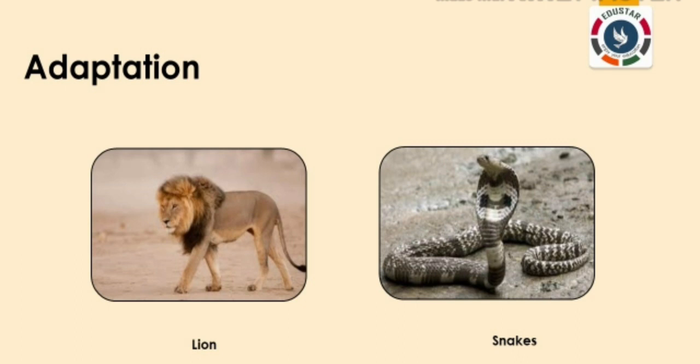Adaptation in terrestrial animals. Terrestrial animals like elephants, lions, and tigers have legs to walk and run on land and lungs to breathe. They have well developed nervous system and sense organs to feel the changes in their surroundings. Some have scales to crawl, for example snakes.